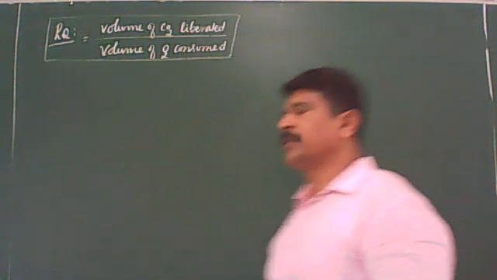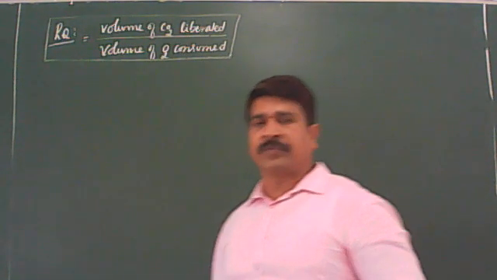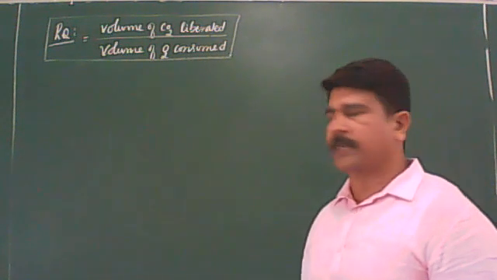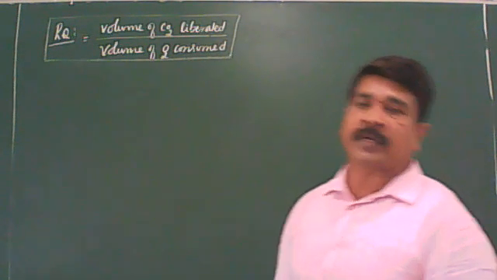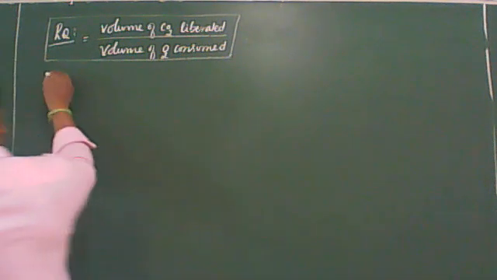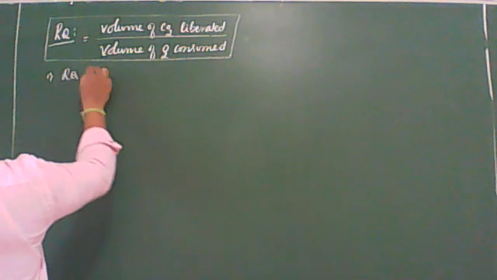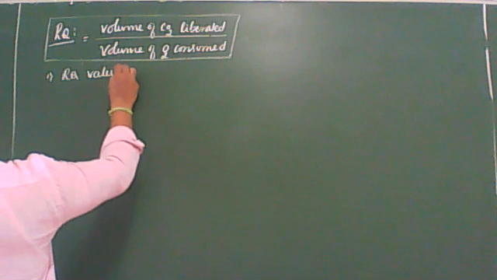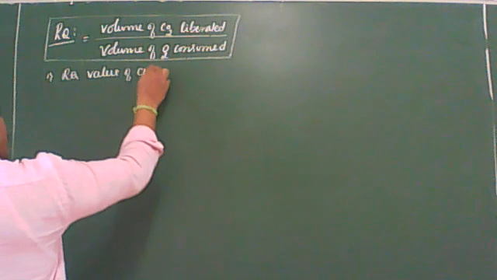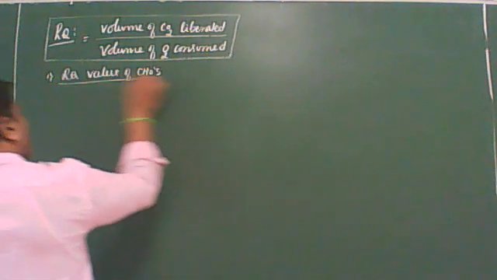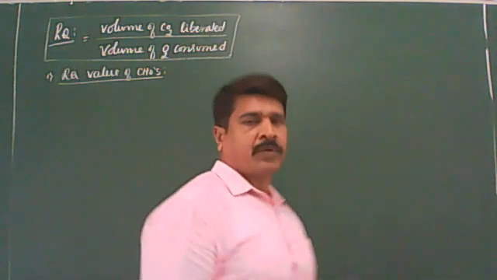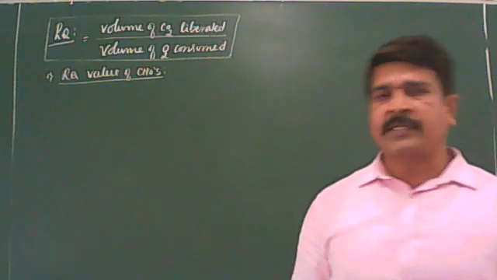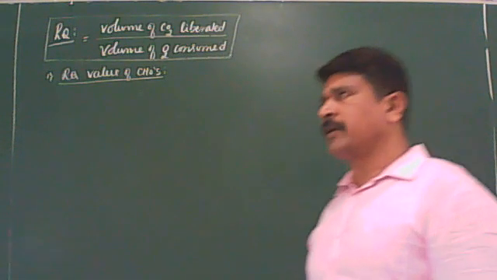Okay, now let us come to the respiratory quotient value of the different types of chemicals. First, let us come to the RQ value of the carbohydrates. Dear students, here you have to remember, they can ask directly for carbohydrates.